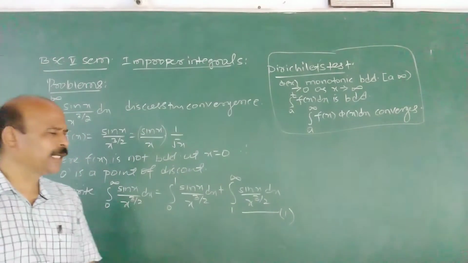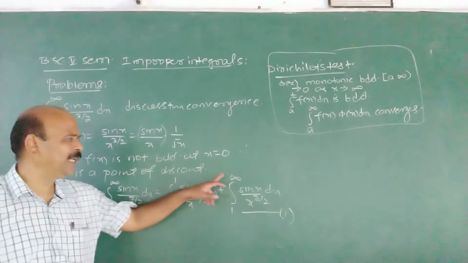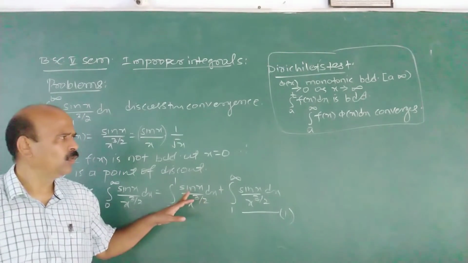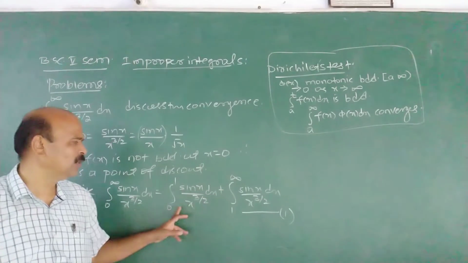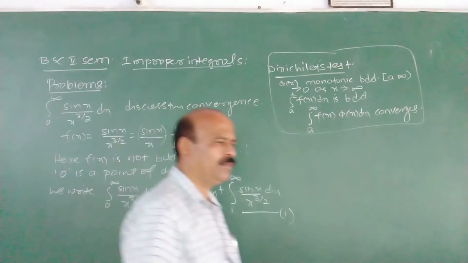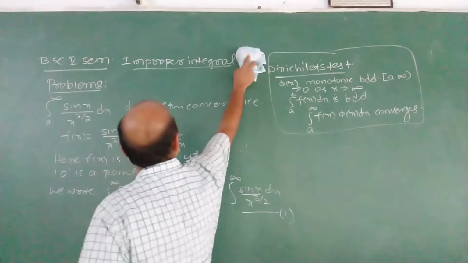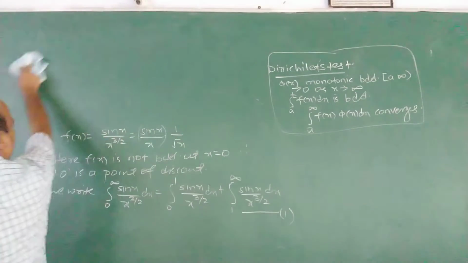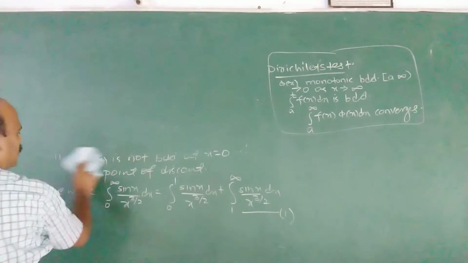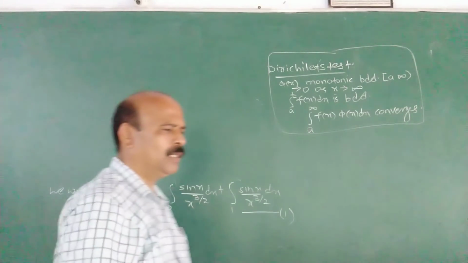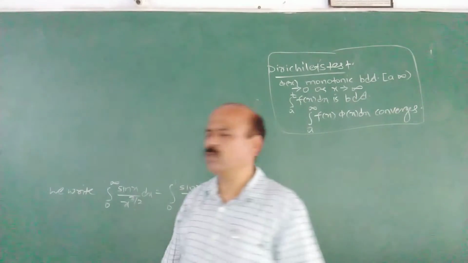So we have to discuss the convergence at 0 as well as infinity. Two things are there. First I consider convergence at 0. So this step is important. We have written the function as 0 to 1 plus 1 to infinity.